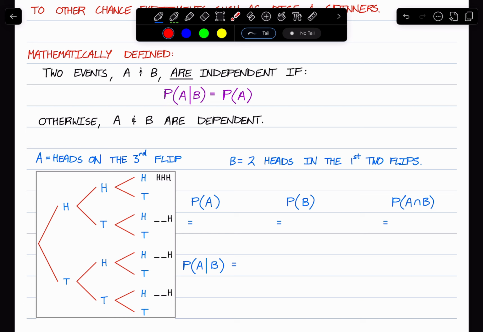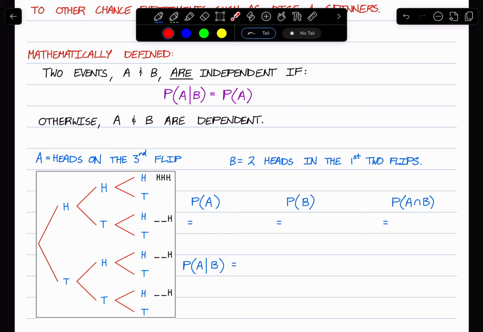The probability of B, heads happening in the first 2 flips. Well, there's only 2 branches of this: heads, heads. So take a look. There are 2 branches, 1, 2. There are 2 branches here. So 2 out of 8. That's a quarter.